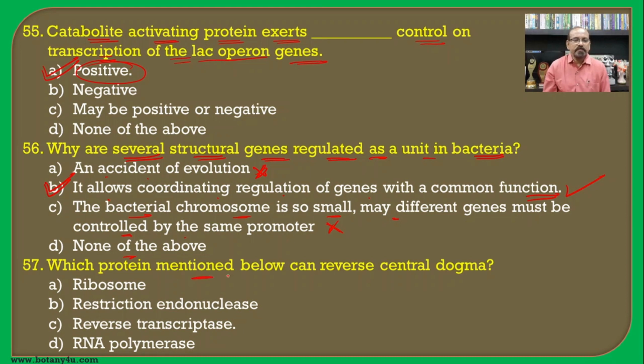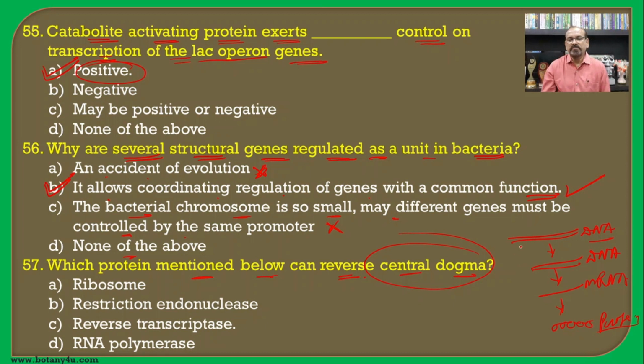Then which protein mentioned below can reverse the central dogma? First of all, we should know about the central dogma: the sequence of nitrogen bases which is present on the DNA, the information passes from DNA to DNA by replication, and from DNA to mRNA by the process of transcription, and from the mRNA there is a formation of protein. So such a transfer of information from the DNA to protein is known as the central dogma.